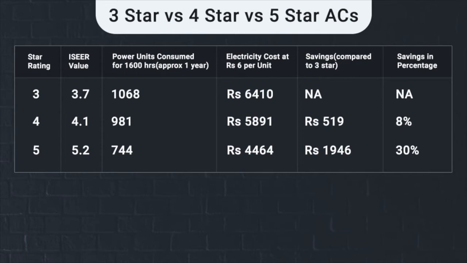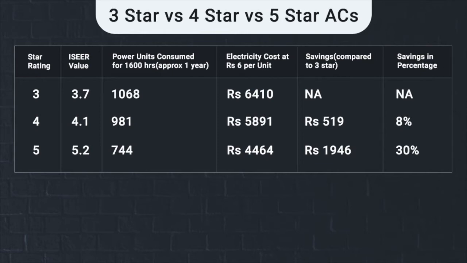Okay, so next up is 4-star with an ISEER value of 4.1. Now this will consume 981 units, and it will cost around 5891 rupees, as the rate is considered 6 rupees per unit. It will depend on your area. And as you can see, the 5-star one with the ISEER value of 5.2 has gone down in unit consumption and it has 744, whereas the bill for a year will be around 4464.